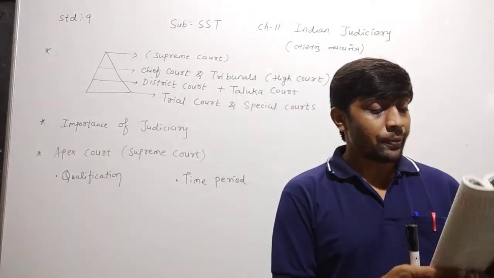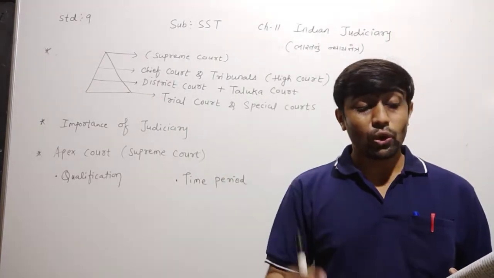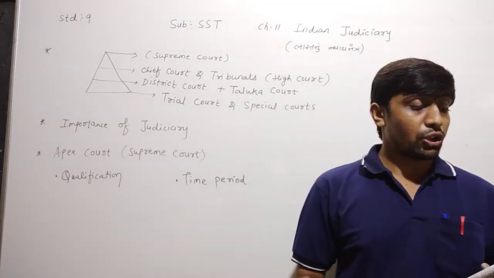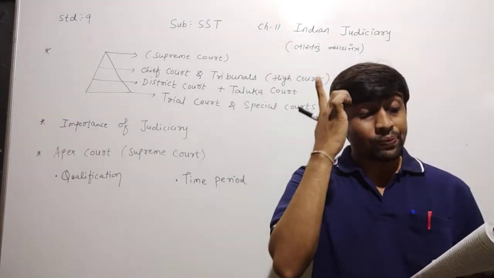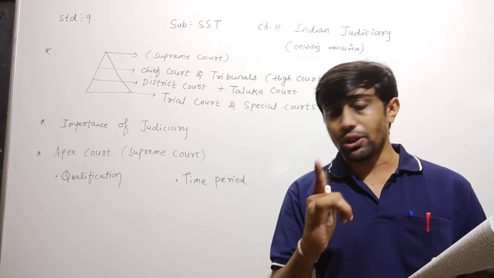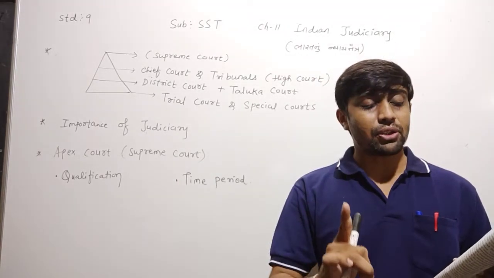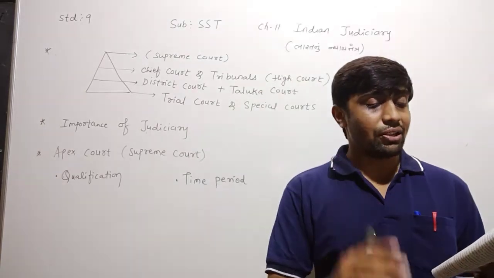What happened there, dear children? All the civil as well as the criminal courts of India work under the jurisdiction of the Supreme Court. The Supreme Court consists of one Chief Justice and 28 additional judges.